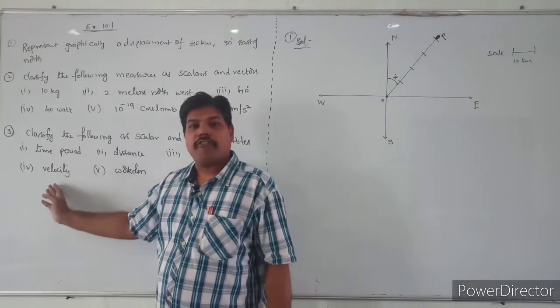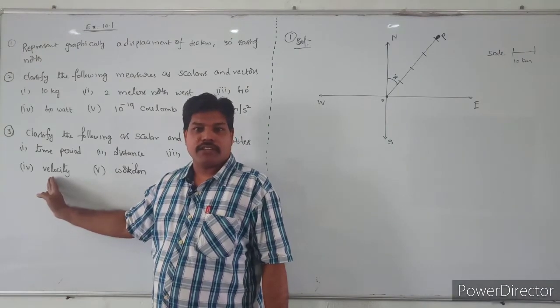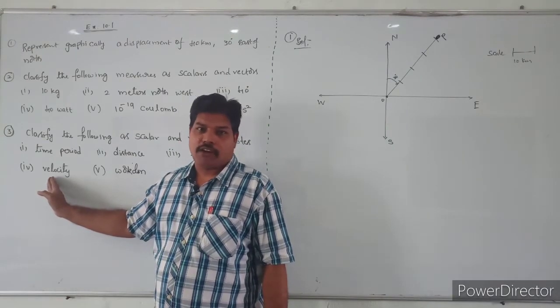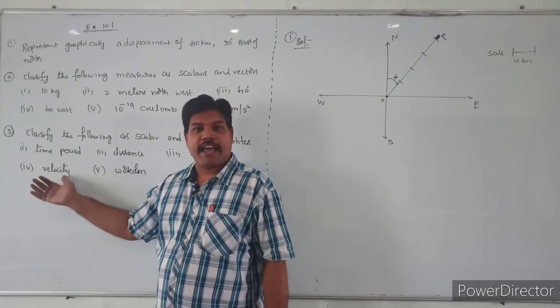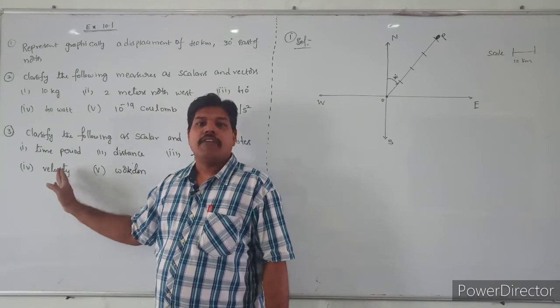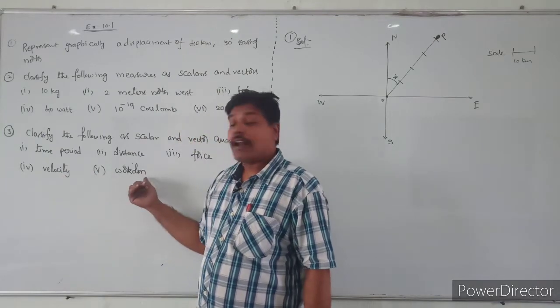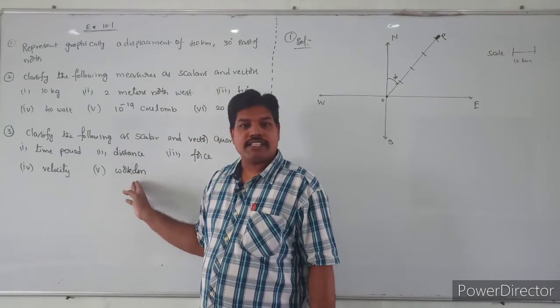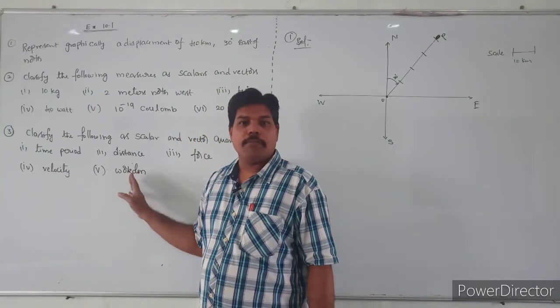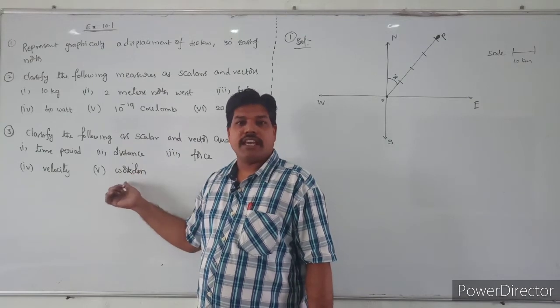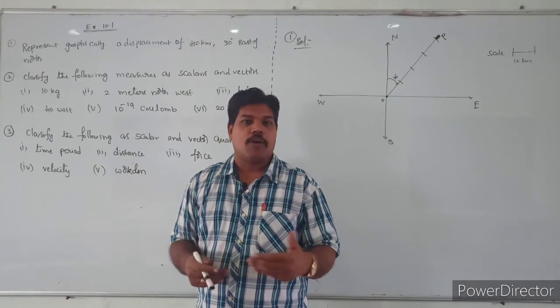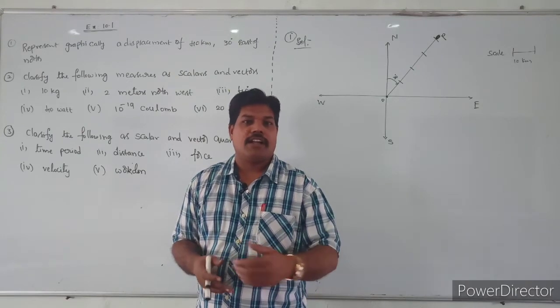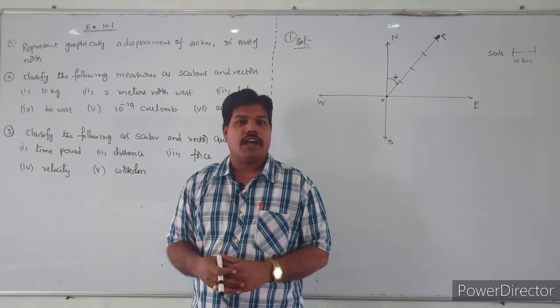Next, you can take velocity. Velocity is a vector. Why? Because, write down, it has both a magnitude as well as a direction, so it is a vector. Next one, work done. Work done is a scalar. Why? Because it has only magnitude, so it is a scalar. See some examples before this exercise. Complete those examples also. We will continue in the next class.